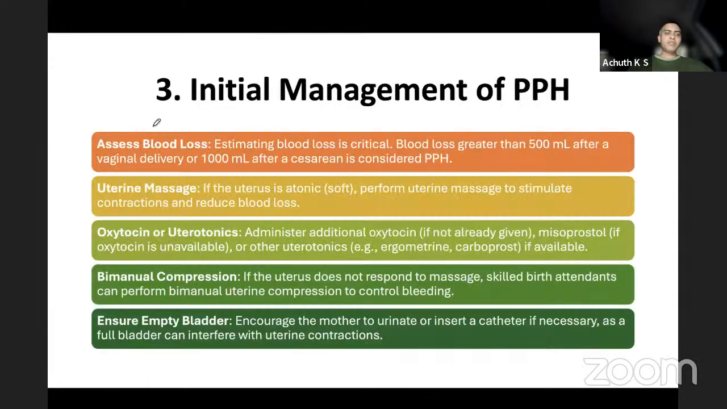Initial management of PPH, assess the blood loss first. 500 ml after vaginal delivery or 1 liter after cesarean section is considered to be PPH. Give a slow and good massage to the uterus. Inject oxytocin. Bimanual compression if the uterus does not respond to the massage. Okay. And ensure that the bladder is empty so that the massage is effective.